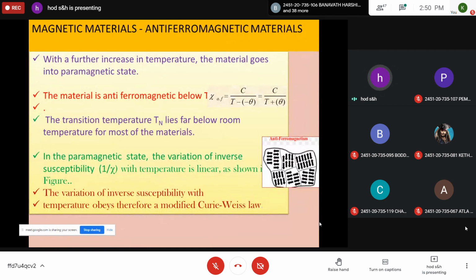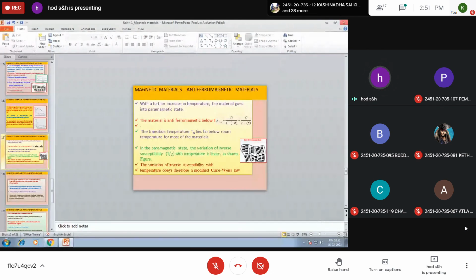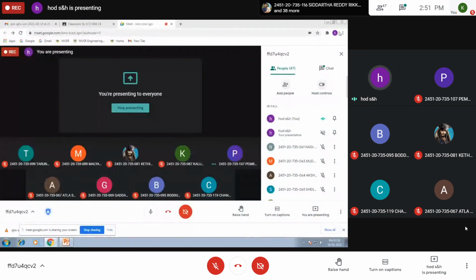What I said is, with further increase in temperature, the material goes into the paramagnetic state. The material is antiferromagnetic below the Curie temperature, and the relation is given by C by T plus theta. It's a typical material, and I will show one more diagram for this.